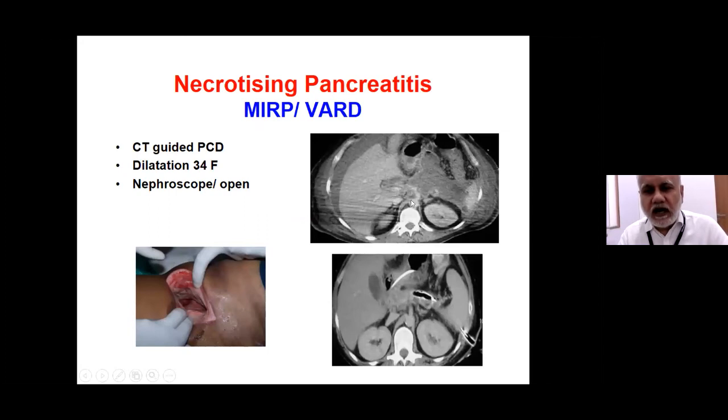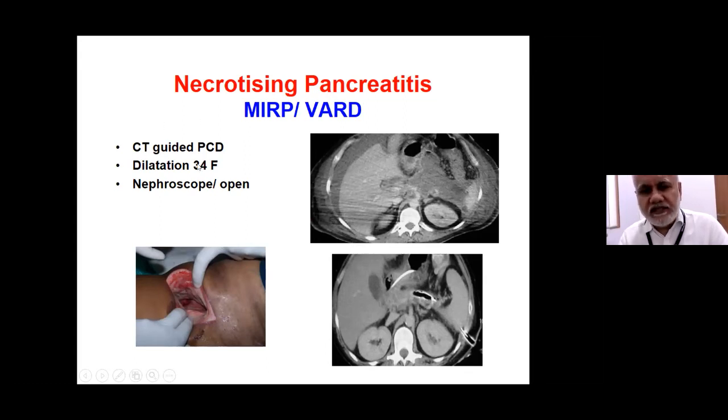So this is how a minimally invasive retroperitoneal approach or video-assisted retroperitoneal drainage is done. The best cases suitable for this are those in the tail and distal body of the pancreas, because if the necrotic process is in the head, those cases may not be very suitable.